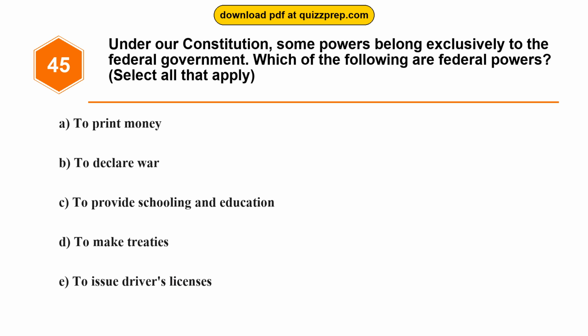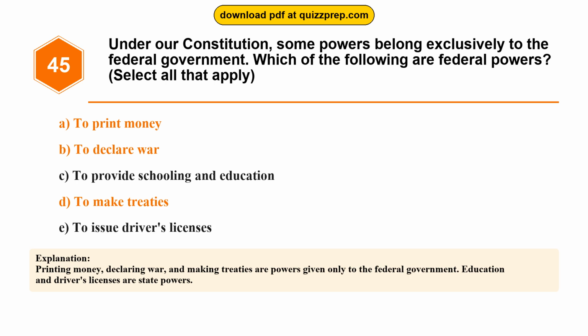Question 45. Under our Constitution, some powers belong exclusively to the federal government. Which of the following are federal powers? Option A, to print money. Option B, to declare war. Option C, to provide schooling and education. Option D, to make treaties. Option E, to issue driver's licenses. The correct answers are options A and B and D. To print money, to declare war, to make treaties. Printing money, declaring war, and making treaties are powers given only to the federal government. Education and driver's licenses are state powers.